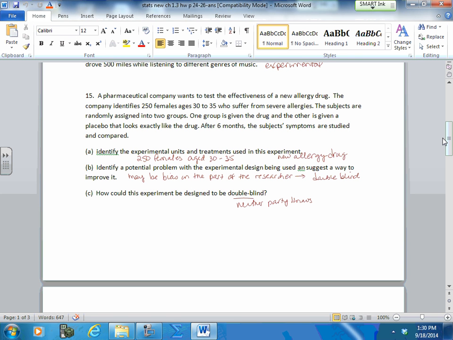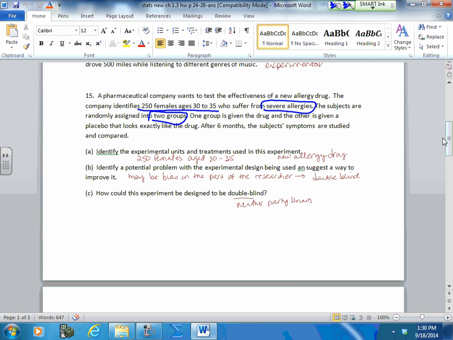A pharmaceutical company wants to test the effectiveness of a new allergy drug. The company identifies 250 females, ages 30 to 35, who suffer from severe allergies. This is what they have in common. The subjects are randomly assigned into 2 groups. This is your control group versus treatment group.